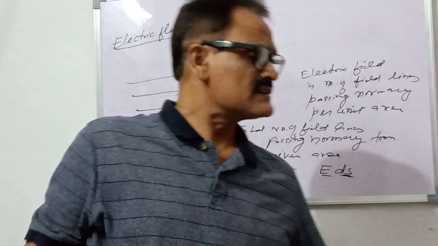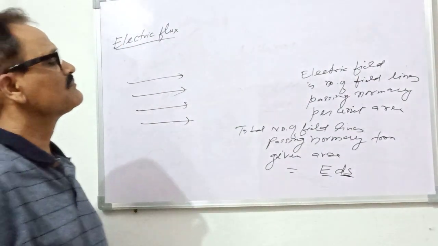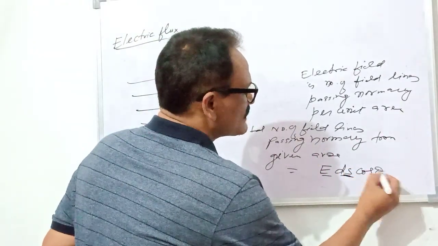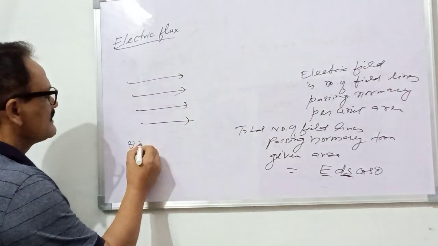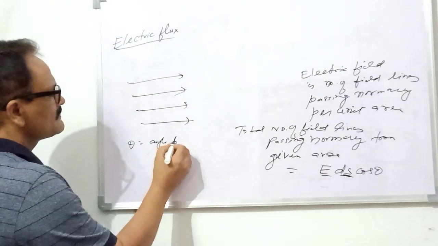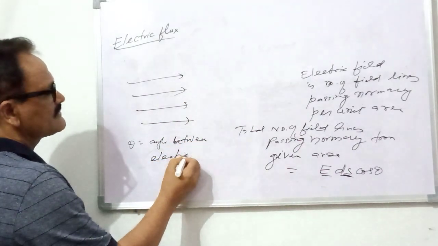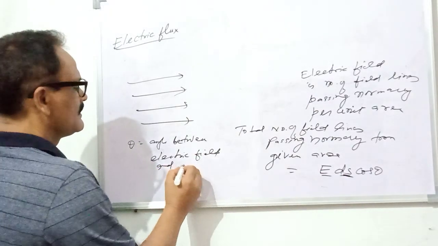So thus, to know the complete value, I introduce a cos theta term, and this theta is the angle between the electric field and area vector.